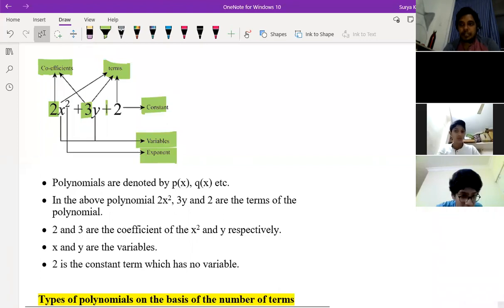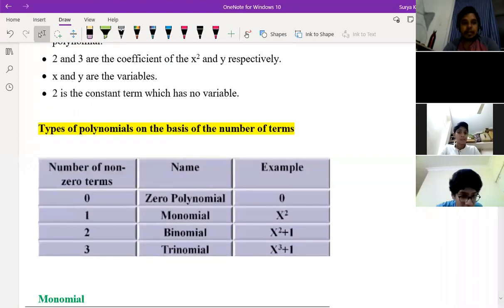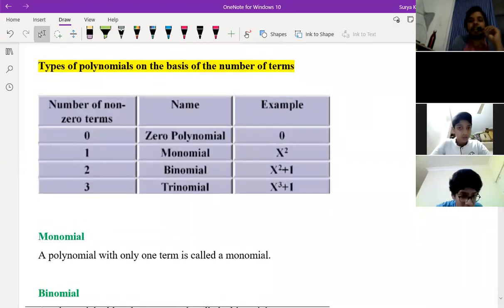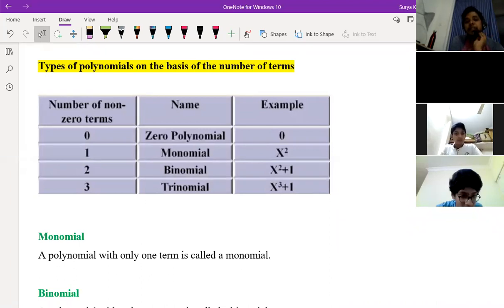Now the next one is types of polynomials on the basis of number of terms. We can divide the polynomial in 2 ways, children. One is according to the number of terms, and the second one is on the basis of exponents, that is, the powers.